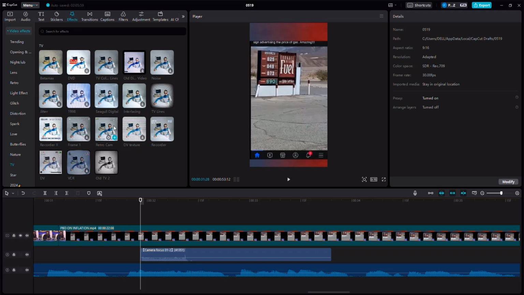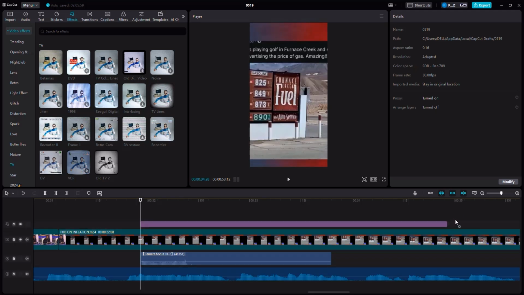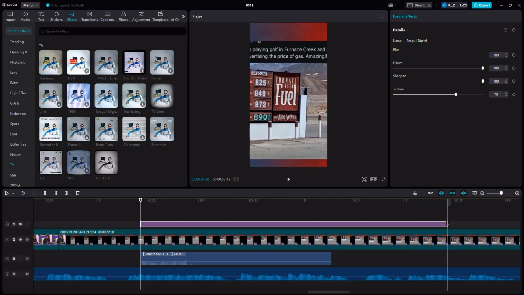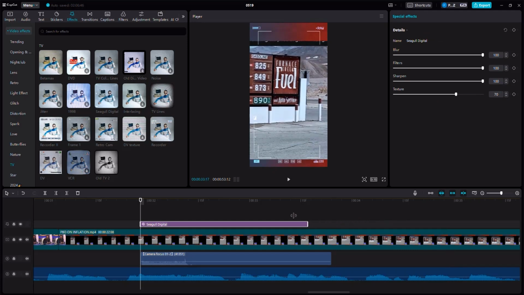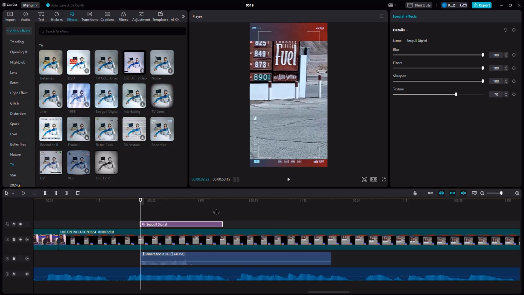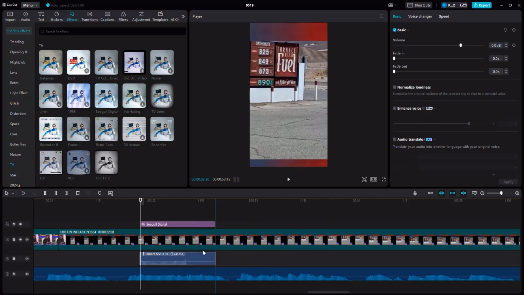And here we have a lot of these camera types. I'm just going to use this one, drag it right here, drag the effect right about here. And it's showing it like a camera, right? So, and that's pretty fun, but I don't want you to do that for a long time. So we just put it for a little bit right after the sound completes,